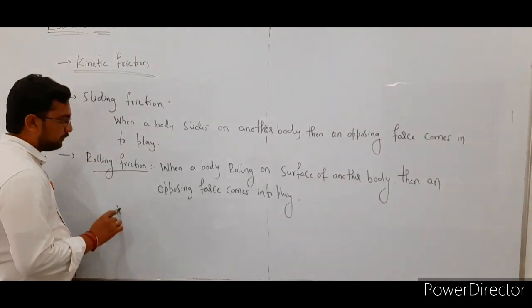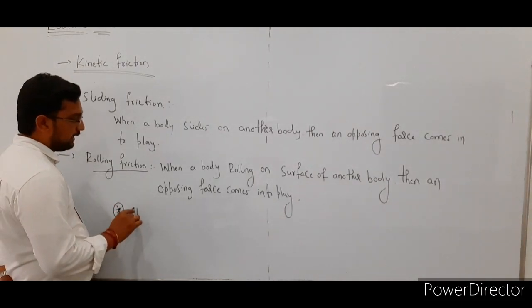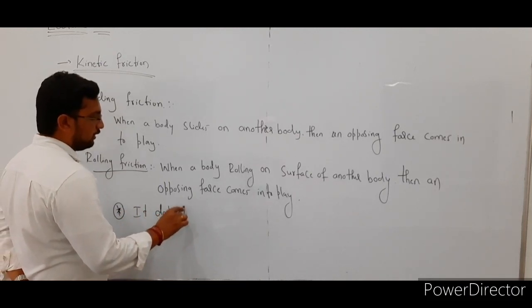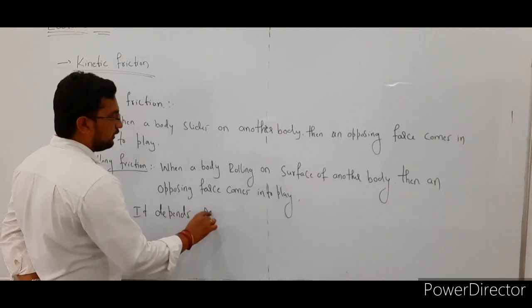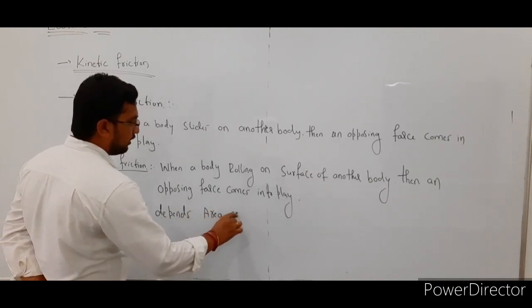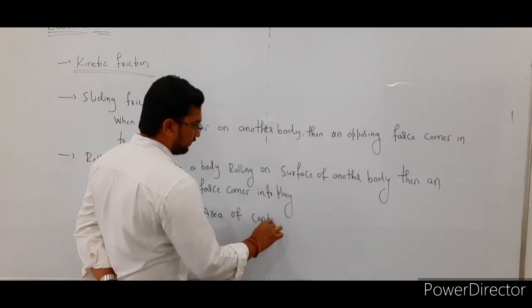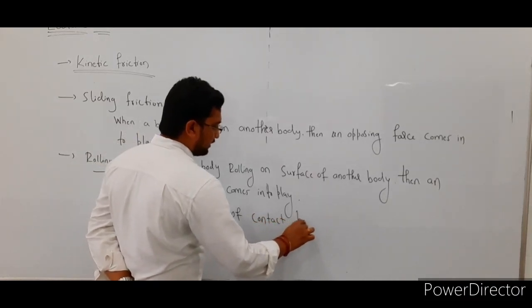See here, the very important point: rolling friction depends on the area of contact between the bodies.